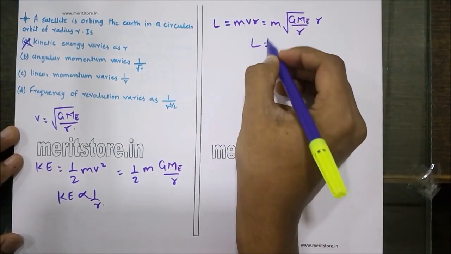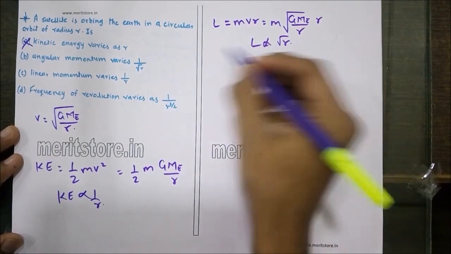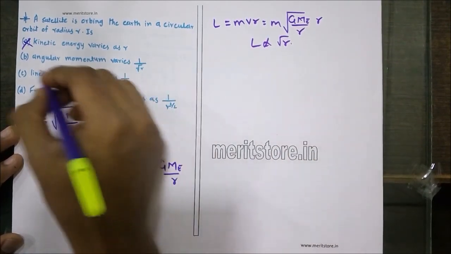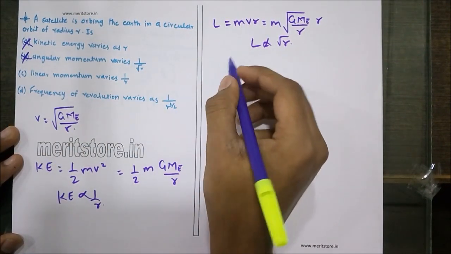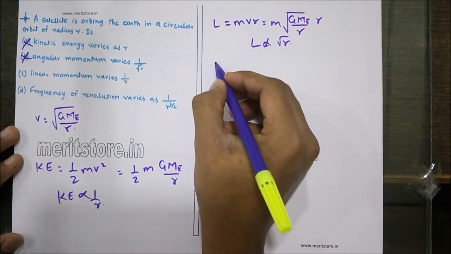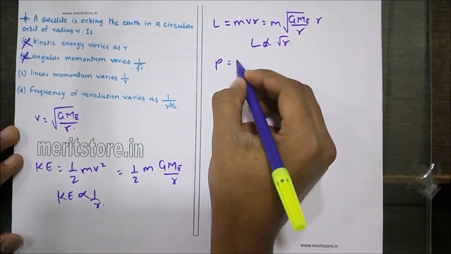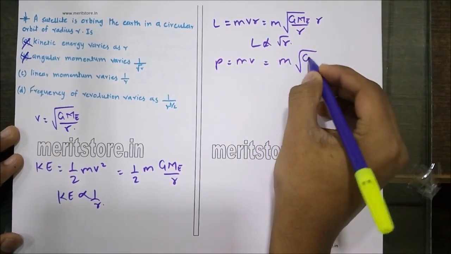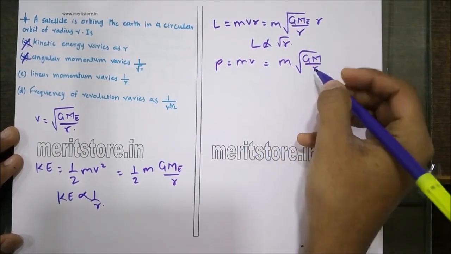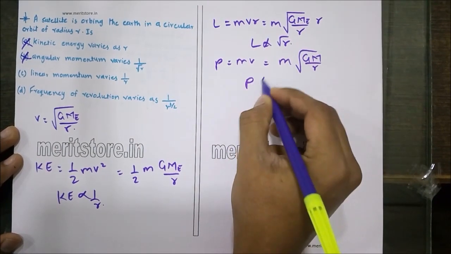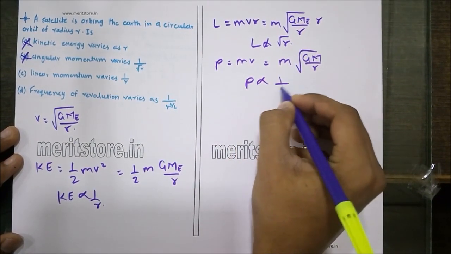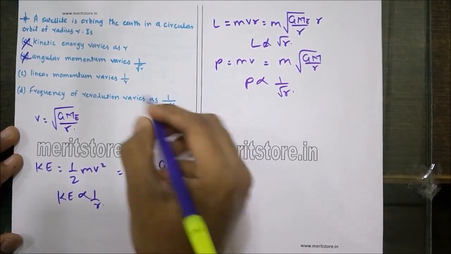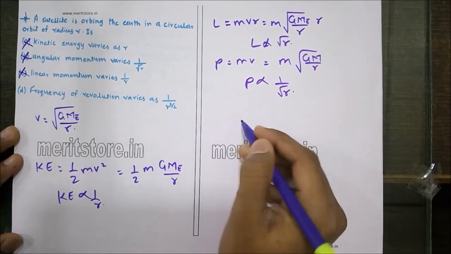So L is proportional to root of r, and since here it is 1 by root r, option B is also incorrect. The linear momentum is given as mv, which is nothing but m into root of GM upon r. So P is inversely proportional to root r, and here since it's 1 by r, option C is also incorrect.